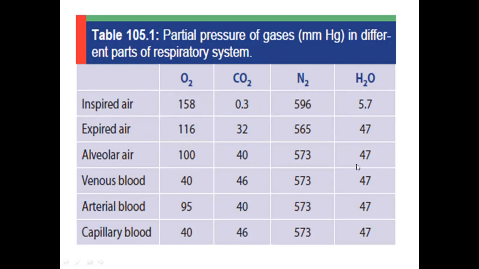Water vapor pressure is 47. This you already know. In atmospheric dry air, there is not much water vapor. But when your air enters the body, the water vapor is added. Humidification occurs in your upper respiratory tract. This imparts 47 mm Hg of water vapor pressure. Accordingly, the other gases' pressure also adjusts.